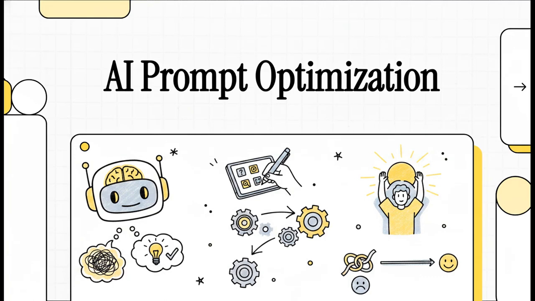Hey everyone, and welcome to this explainer. Today, we're diving headfirst into a challenge that literally everyone deploying generative AI faces. We're talking about why your large language model outputs might be falling short, and more importantly, exactly how we're going to fix them. If you've ever felt like you're just wrestling with an AI to get it to follow even basic instructions, you are absolutely in the right place.